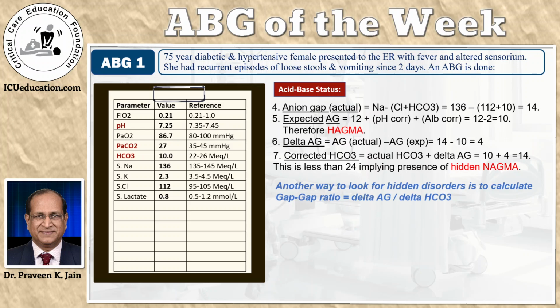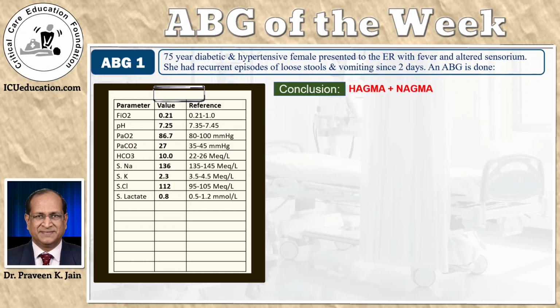Now, the final and most important step is a clinical sum up of the whole thing. In this case, the oxygenation was normal, patient was hyperventilating, and there is a high anion gap metabolic acidosis with the normal anion gap metabolic acidosis. The important thing is to look at the clinical history and the data to find out what is the cause of HAGMA and NAGMA, because in medicine, it is treatment of the cause which is more important than just correcting it. So, what could be the cause of high anion gap metabolic acidosis?